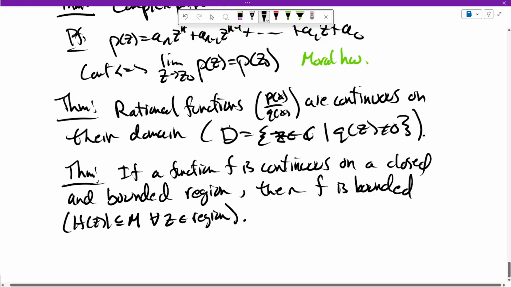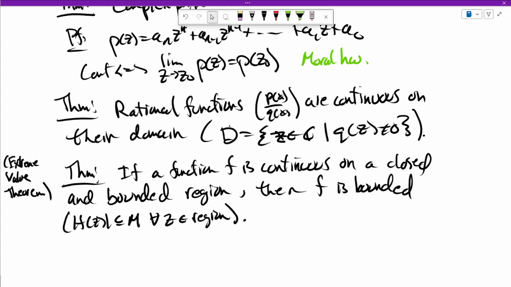So again, this is an analog of what happens for real numbers, and this is a general phenomenon. If you take a topology course, you figure out how this generalizes, but you can think about this guy as the extreme value theorem in this course. All right, so I just wanted to collect those three results.